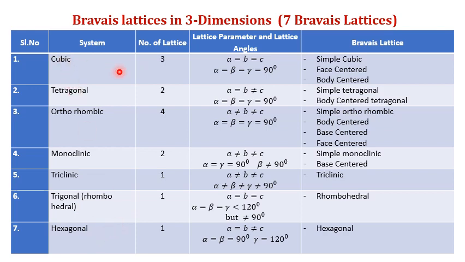So what is cubic? The example of a cubic system is a cube or a box. In a cubic system, there are 3 types: simple cubic, face-centered cubic, body-centered cubic. You already read all these things maybe in your earlier classes.